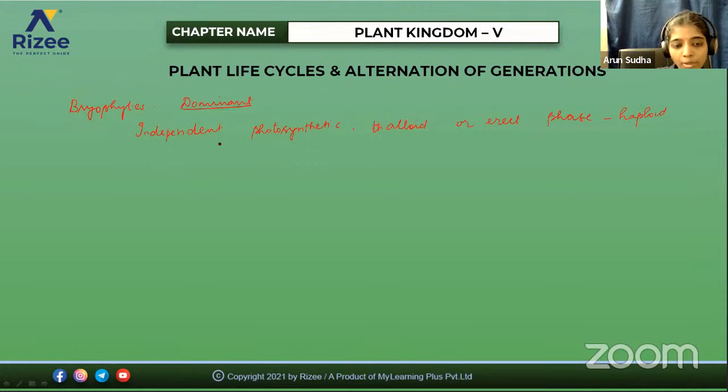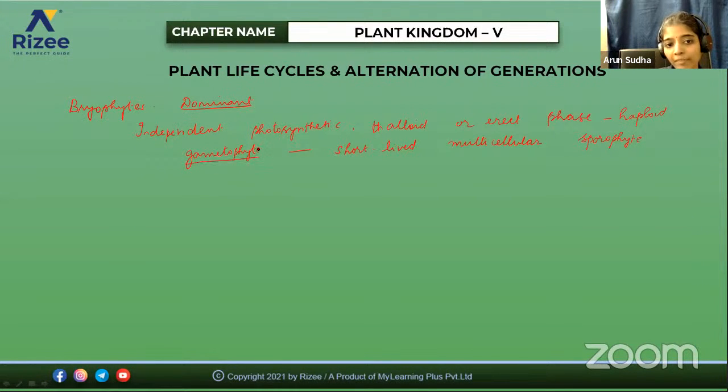So it is a haploid gametophyte and it alternates with the short-lived multicellular sporophyte. And it is totally or partially dependent on the gametophyte.